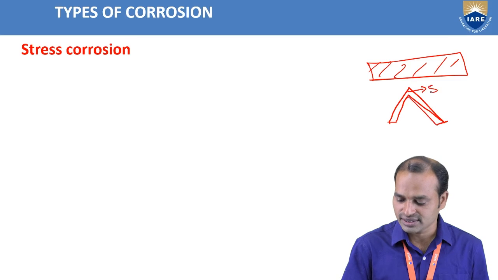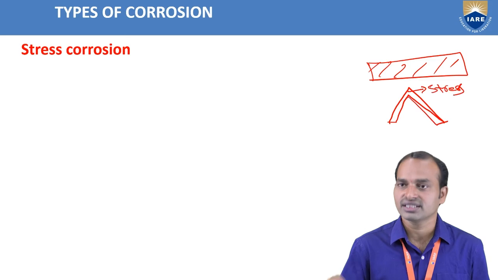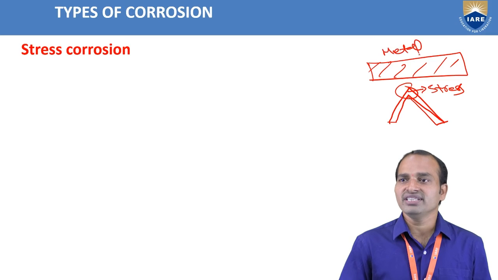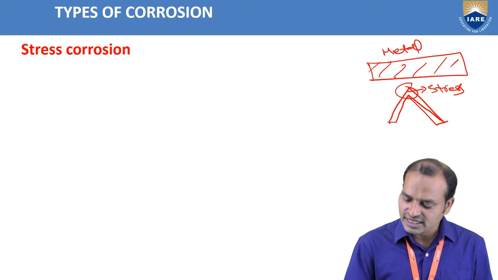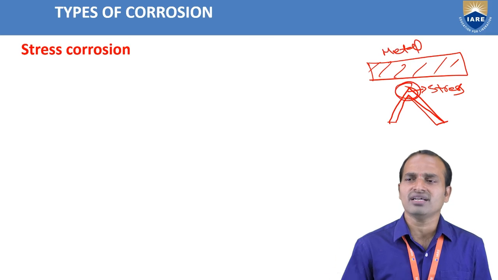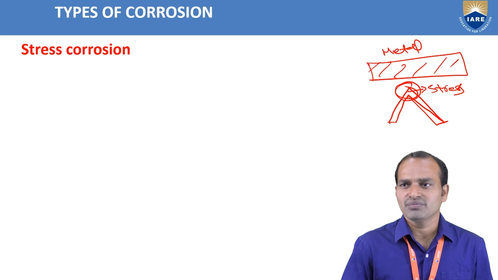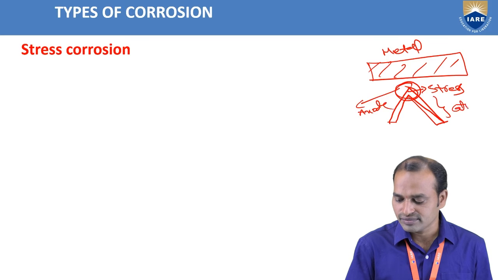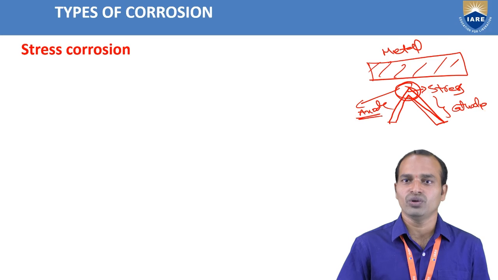This part is called stress. When I give the stress to the metal, we observe small cracks. This part acts as an anode and the remaining part acts as a cathode. Then corrosion is observed at the anodic part only.